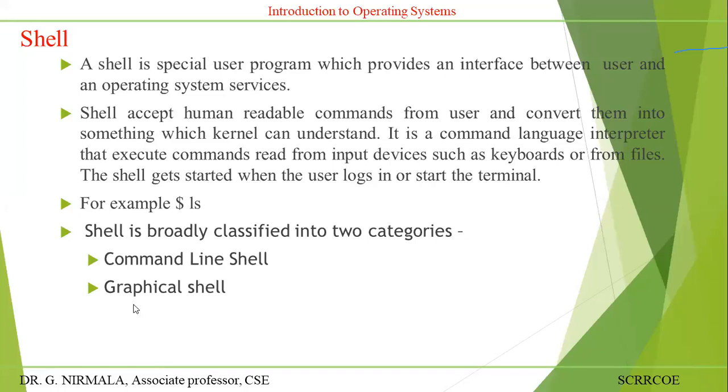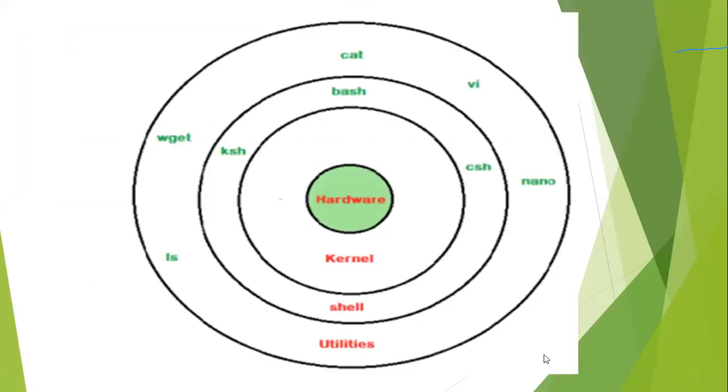The various types of shells in the Unix operating system are Bourne shell, Korn shell, C shell, and Bash shell. These are the four types of shells available in Unix. Just go through this diagram.